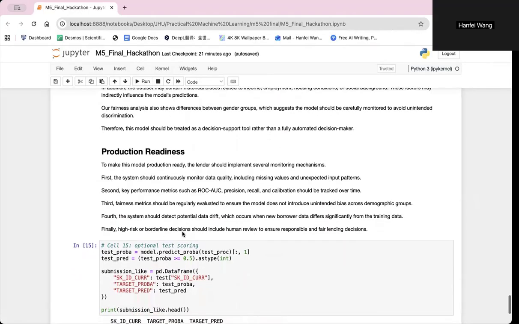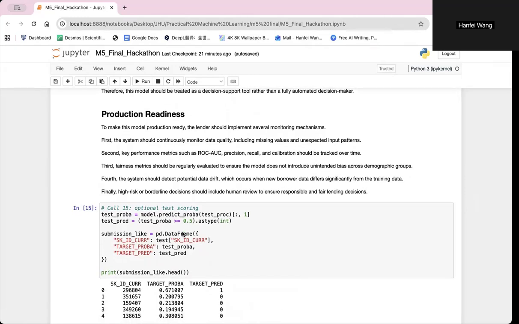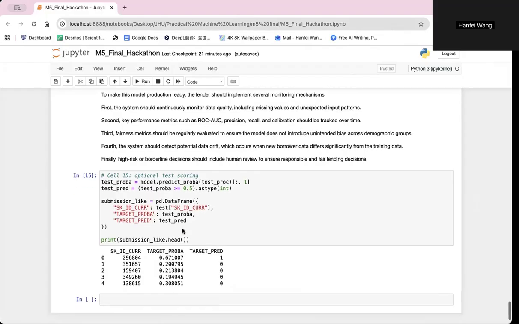So if deployed in production, the model should be continuously monitored. This includes monitoring data quality, checking performance metrics such as ROC AUC, precision, recall, and calibration, and evaluating fairness metrics regularly. And the system should also detect data drift and include human review for high-impact lending decisions.